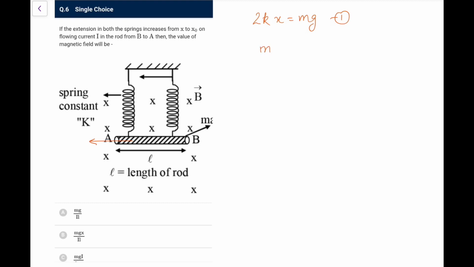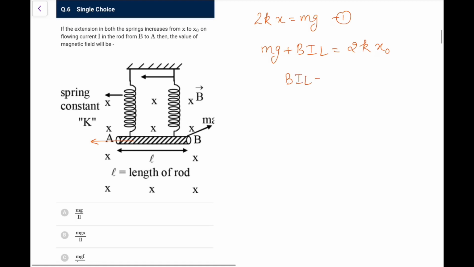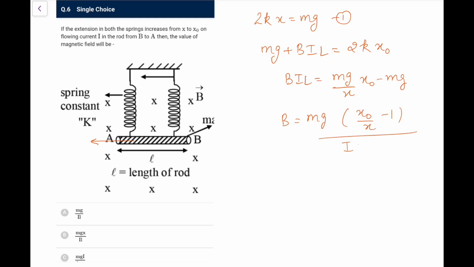So in the new condition, what I have, mg plus that Bil, that would be equal to 2k x0. That is what I have. So now, because all options are given in terms of mg and I want to find the value of B, so just writing it, this Bil would be equal to 2k x0 minus mg. I should write 2k as mg by x from above, into x0 minus mg. So the value of B should be mg, taking it common, it becomes x0 by x minus 1, upon Il. That is what I am getting from this.